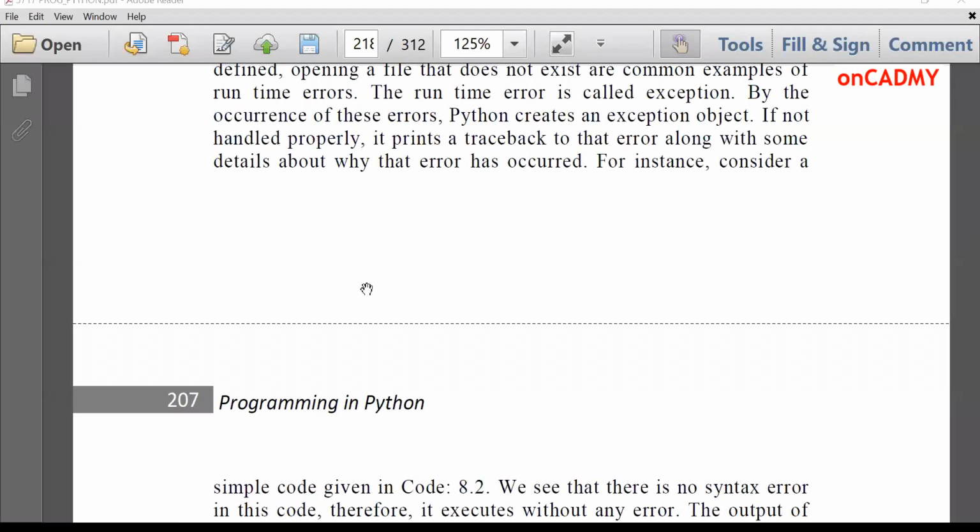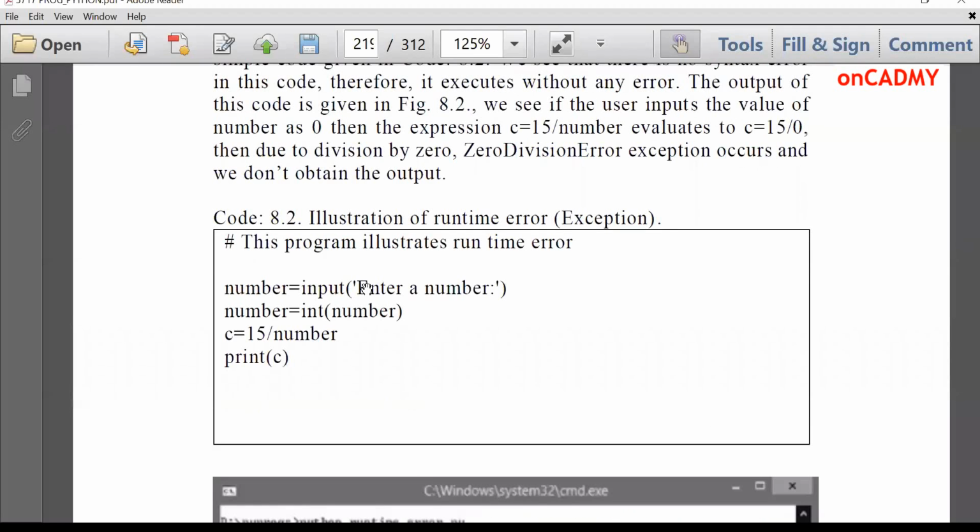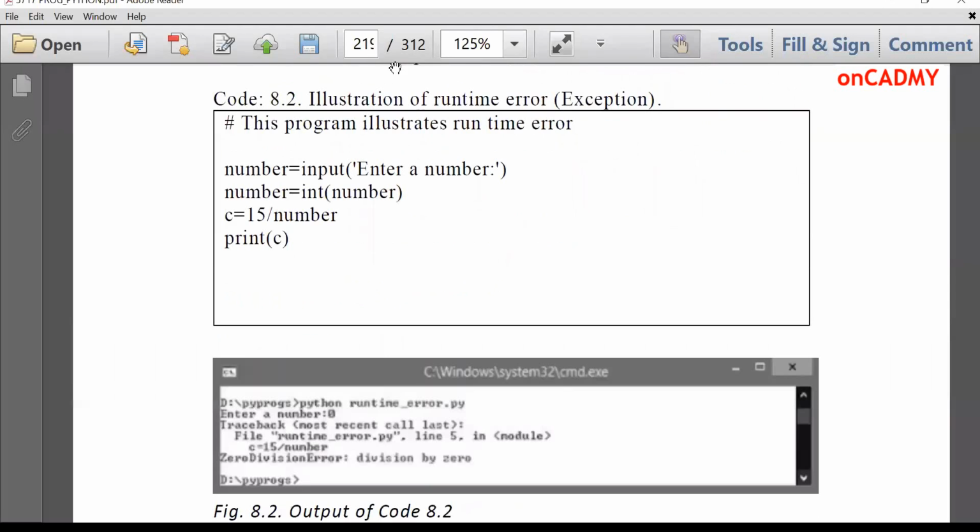Okay, now let's see the code for runtime error. This is a code. We have input a number, number is equal to input, enter a number, and then we have converted it into an integer. So let's suppose we input 0, then this will be computed as C is equal to 15 divided by 0, and then print C. Since we are dividing 15 by 0, it will raise an exception.